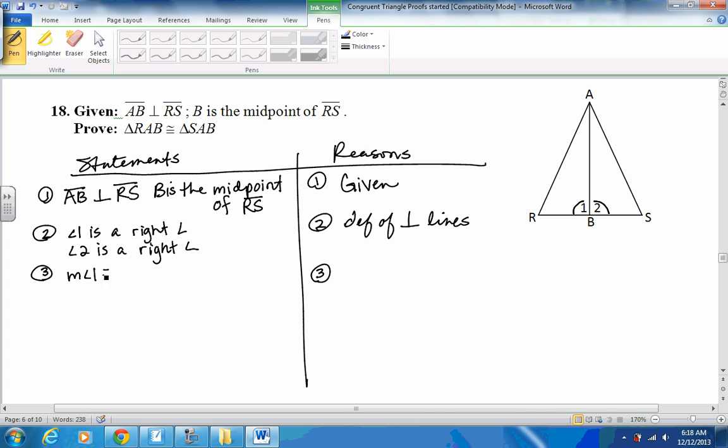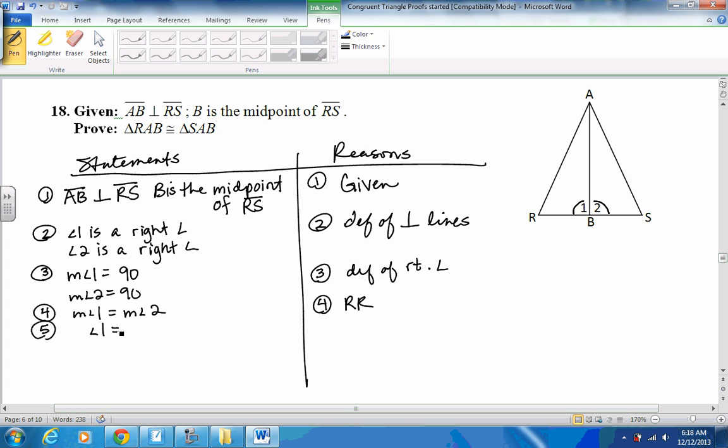What does it mean to be a right angle? Measure of angle 1 equals, that's right, 90. Say the same thing about measure of angle 2. That's what it means to be a right angle. And then if they're both 90, we should be able to say they're equal to each other, just replacing the 90 in one of them with the other angle. I replace into the first one, so it'd be in the order 1 to 2, but it wouldn't really matter because the order that we get them congruent in is irrelevant. We just need to make sure we can get them congruent.